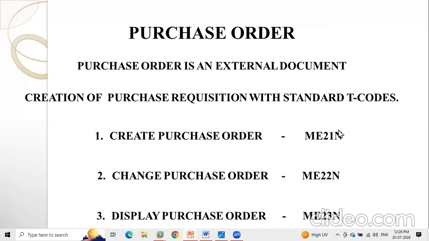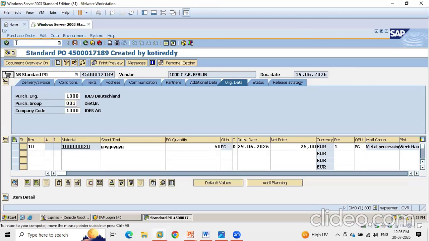Okay. First, we'll go to the system. So I will enter the T code. Here you will be entering the T code. This is the search box. Okay, /n. So basically, I will be telling /n. What is /n? /n will erase the existing window and open whatever T code you have entered. Okay, /n ME21.